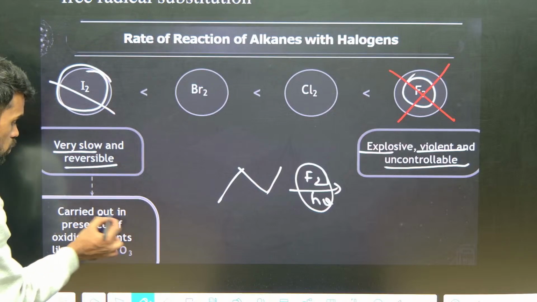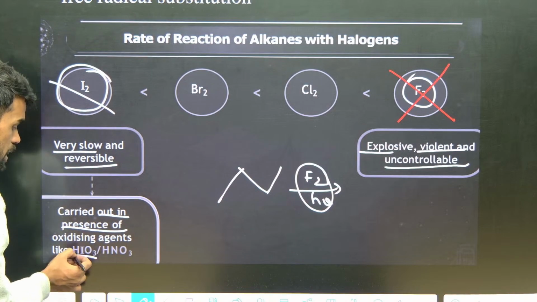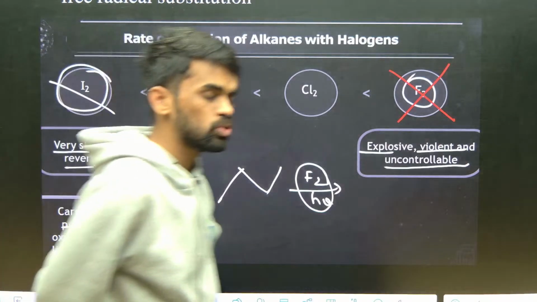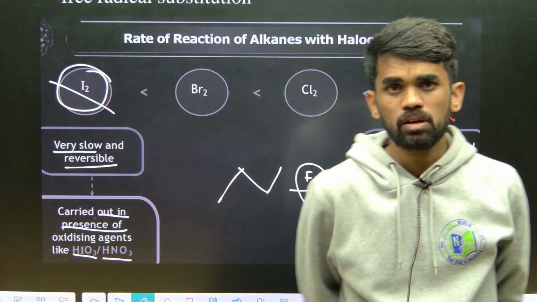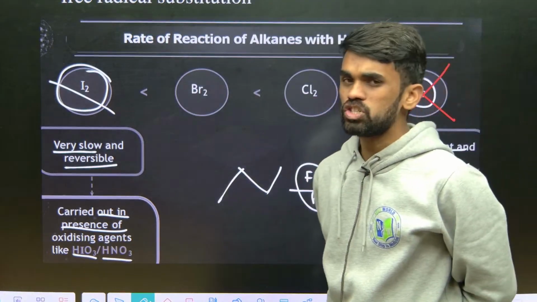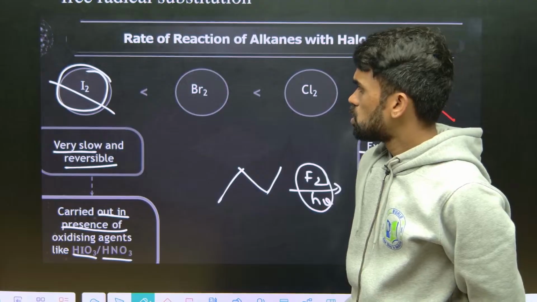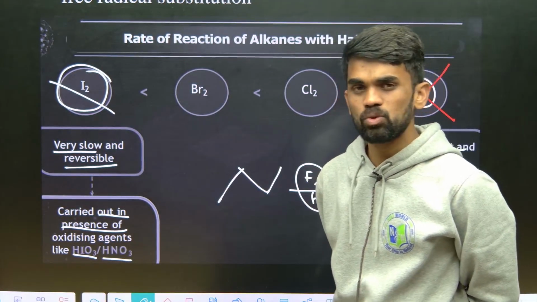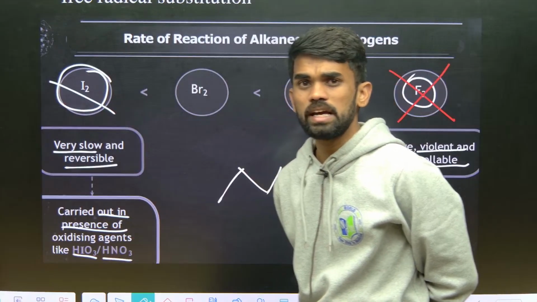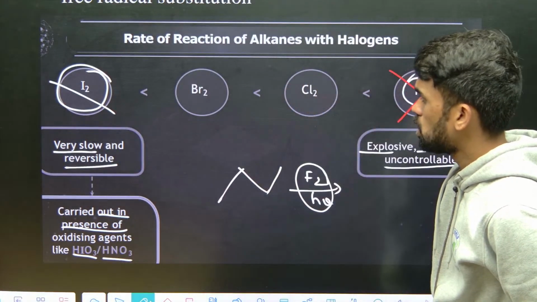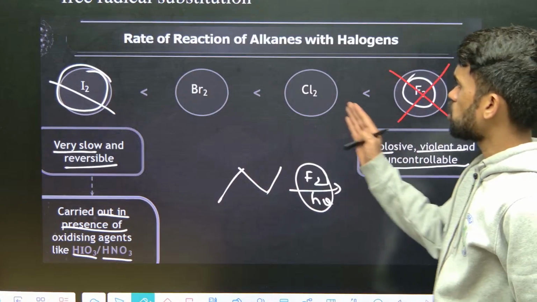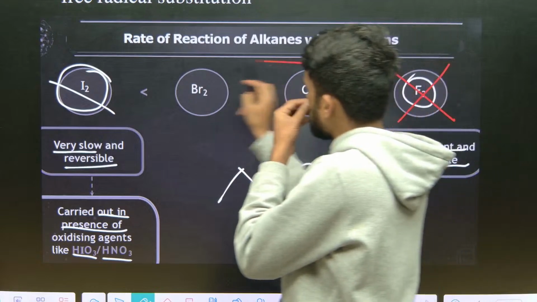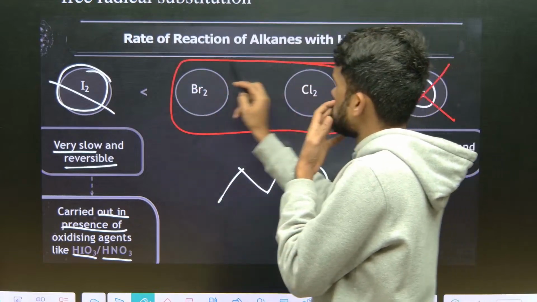Therefore it is carried out in the presence of oxidizing agents like HIO3 and HNO3. So what to do? In order to do this iodination, since it is a very slow, reversible reaction, we can carry it out in the presence of an oxidizing agent like HNO3 and HIO3. Okay, remember this statement. So what is the reactivity order? Fluorination, chlorination, bromination, and the least is iodination. And in these 2 cases, chlorination is more reactive than bromination.